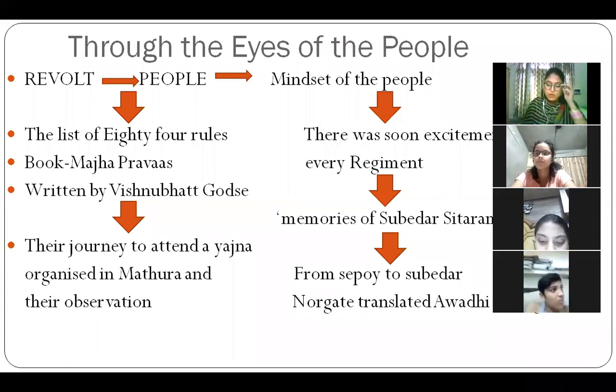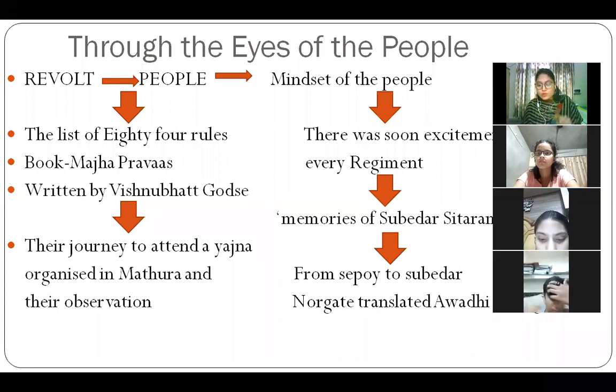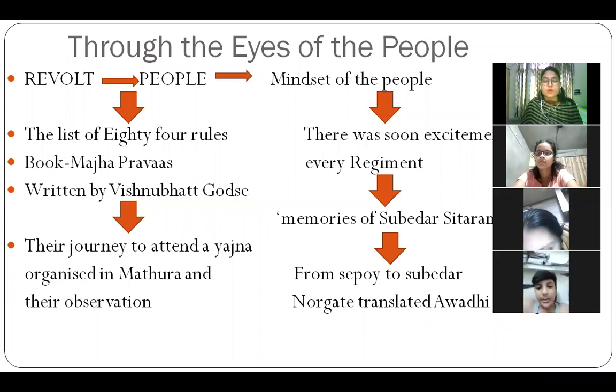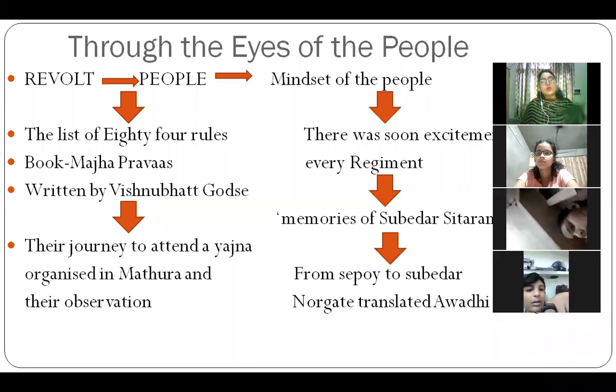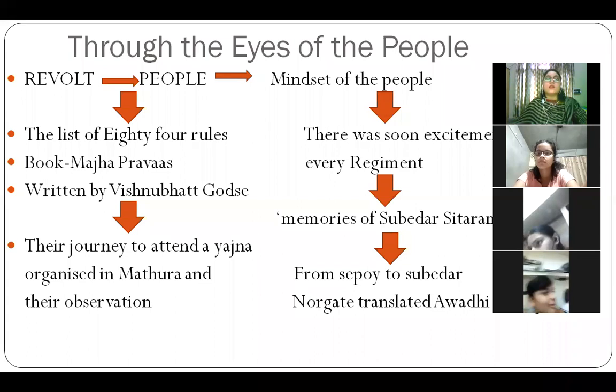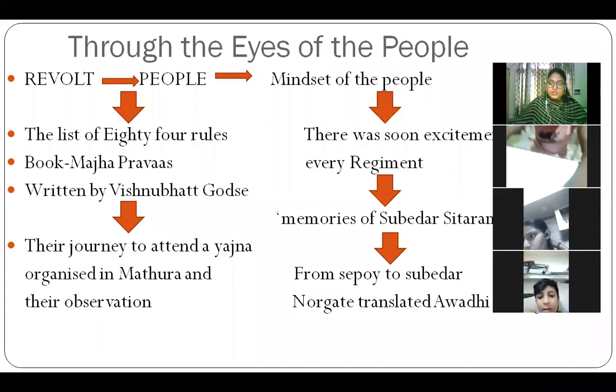So the sepoys met them and told them that they should not proceed on the journey, because a massive upheaval was going to break out in 3 days. You should not move ahead, you should not go to Mathura, because a massive revolt is going to break out in another 3 days.